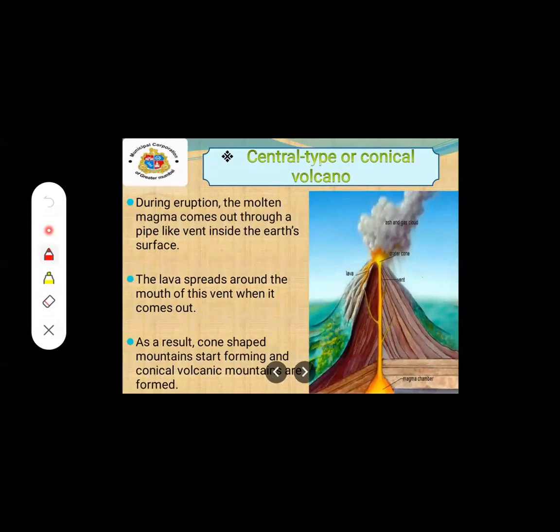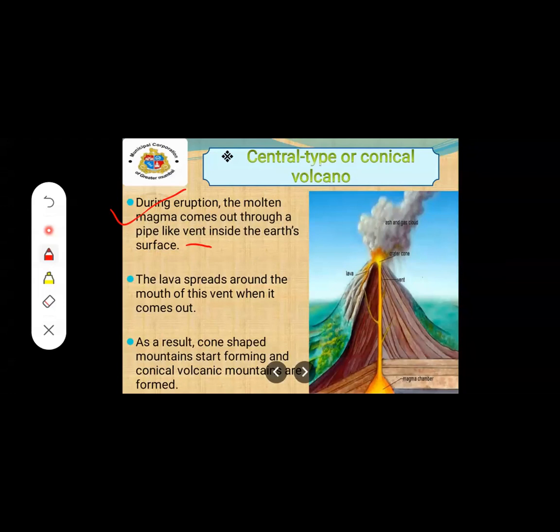For this first type, you have to keep in your mind that during eruption, the molten magma comes out through a pipe-like vent inside the Earth's surface. Yes. Now for this, you have to keep in mind the interior of the Earth, which is the portion mantle. That portion you have to keep in your mind when we are studying the volcano.